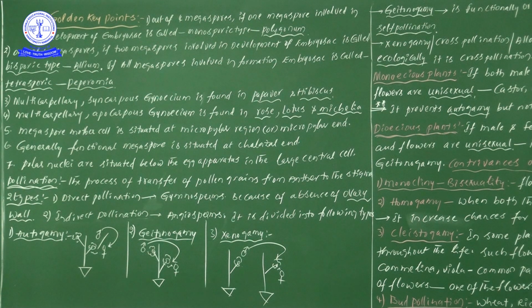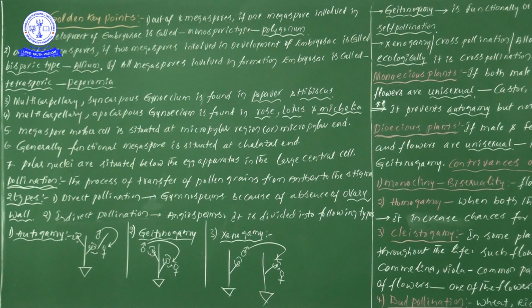a well known concept, but it needs to be discussed, that is pollination. Pollination is the process of transfer of pollen grains from the anther to the stigma of the female reproductive system. So from where to where? From the anther to the stigma of a carpel or a pistil.